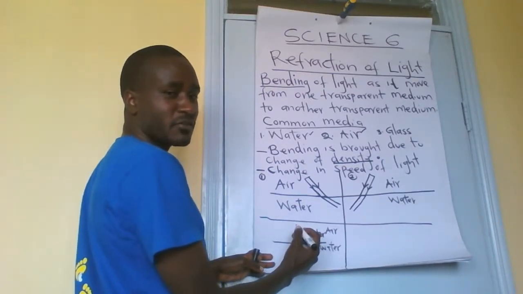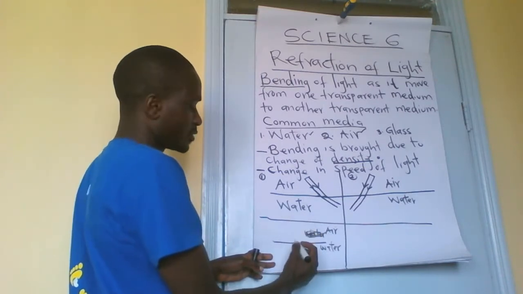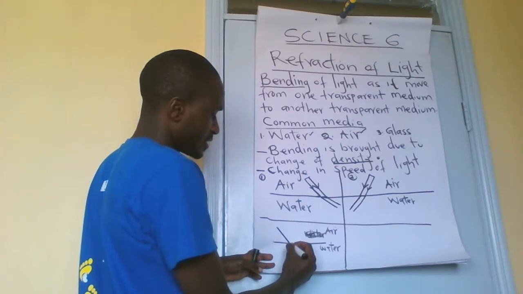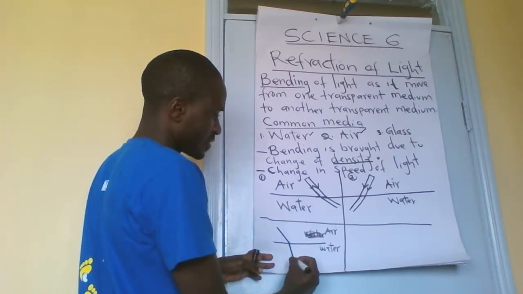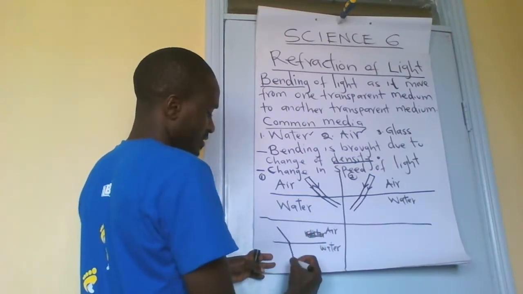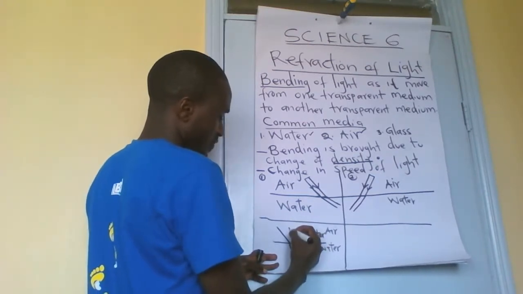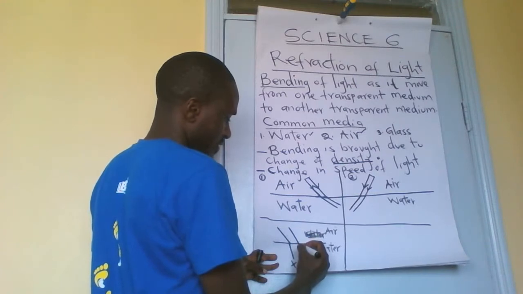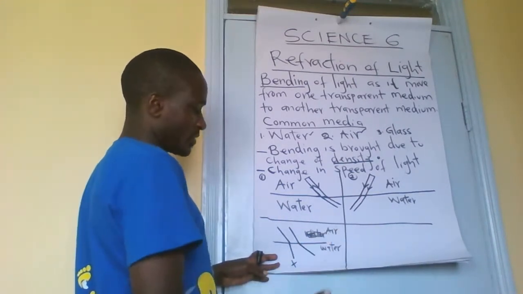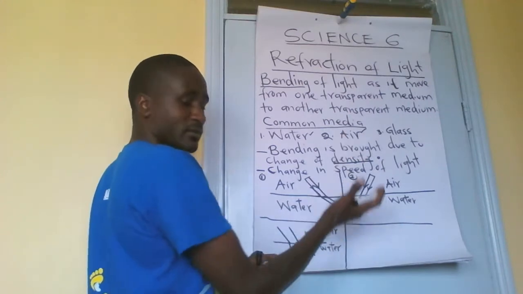So you must be careful how it is supposed to move. When it is coming this way, and you make the mistake of bending it this way, that one is wrong. It is supposed to move this way and this way. You see the way it is coming closer.